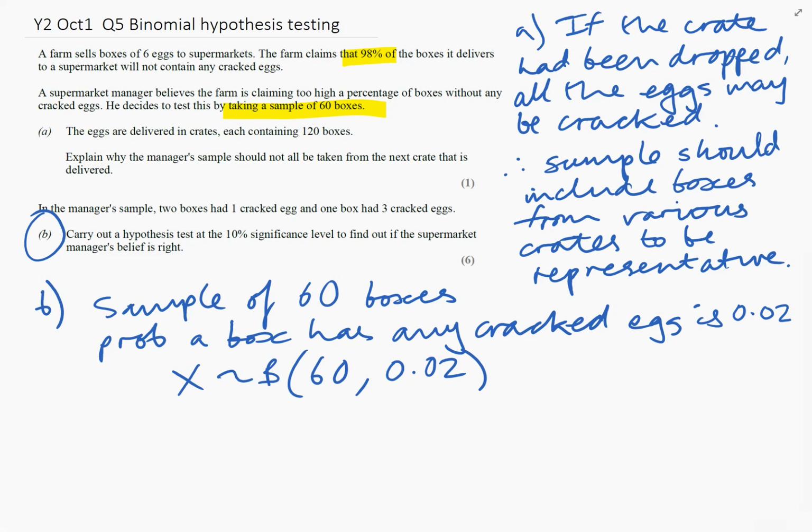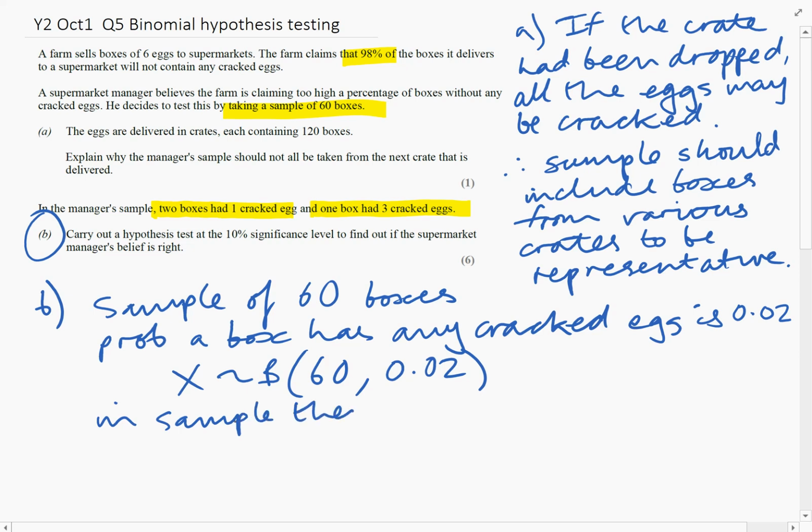So if we look at what's happening here, in the manager's sample, he's not very happy because he's received 2 boxes with 1 cracked egg and 1 box with 3 cracked eggs. Now you don't really need all that information. What you do need to know is that in the sample there were 3 boxes with cracked eggs.